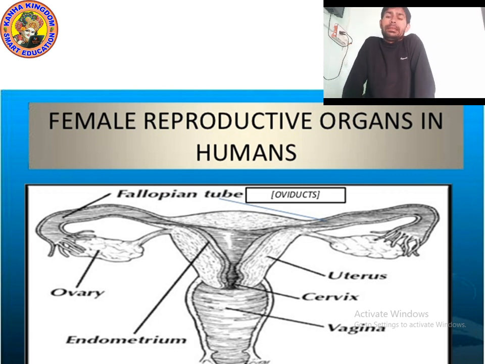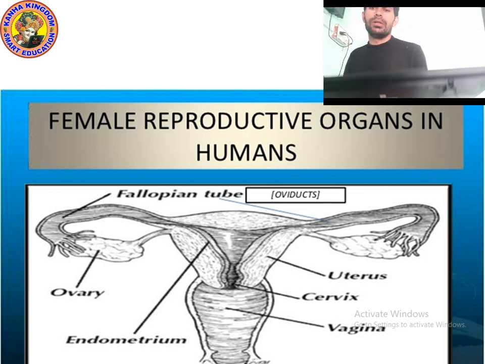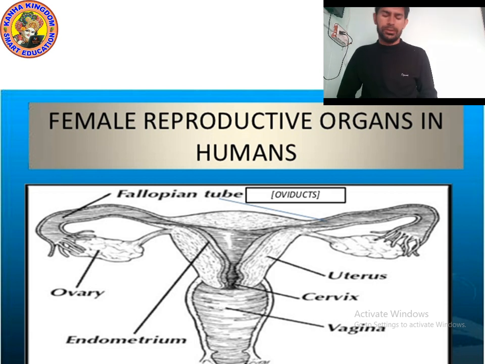Okay, it's time to study the female reproductive organs in humans. As you can see in the picture of the female reproductive organ, you will also study this in higher classes. Now we will not study it in detail, but we will study the different parts. As you can see in the picture, there are different parts given.